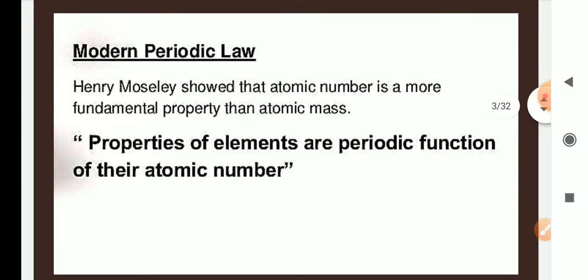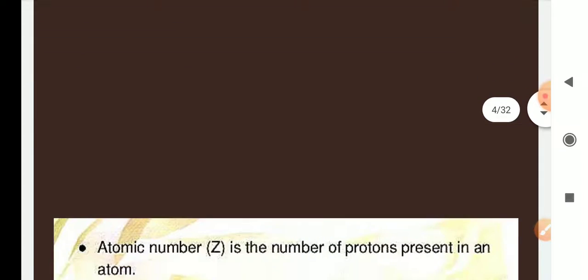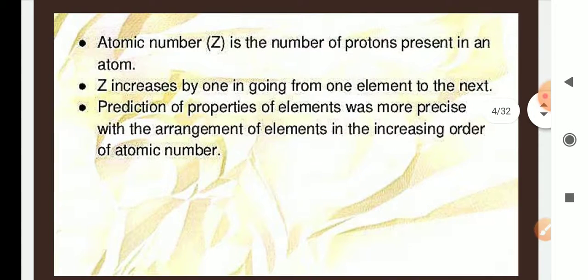Henry Moseley showed that atomic number is a more fundamental property than atomic mass. So atomic number is a more basic property than atomic mass, and properties of elements are a periodic function of the atomic number. What is atomic number? Atomic number means how many protons are present in an atom, or how many electrons are present in an atom. Protons are present in the nucleus, electrons are moving in different shells. Atomic number increases by 1 in going from one element to the next.